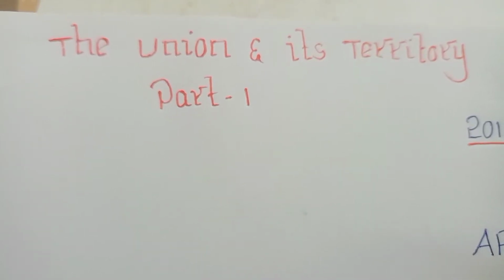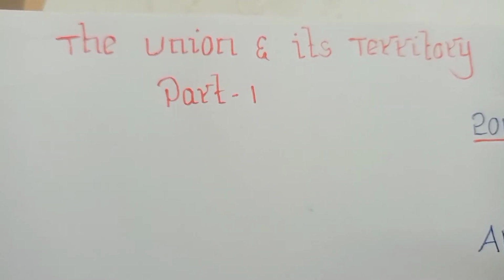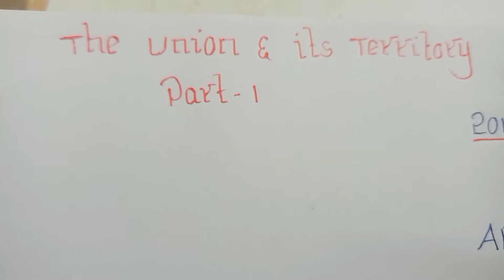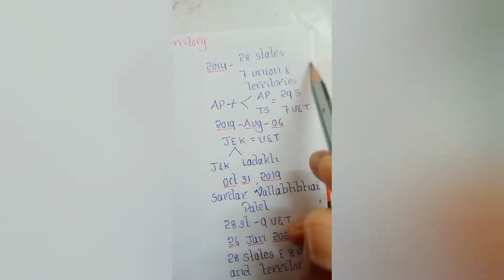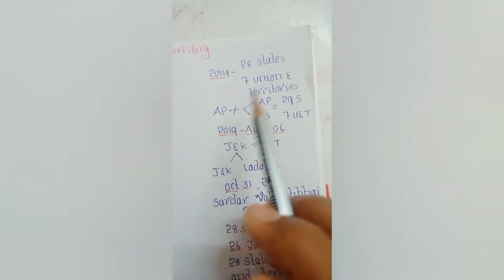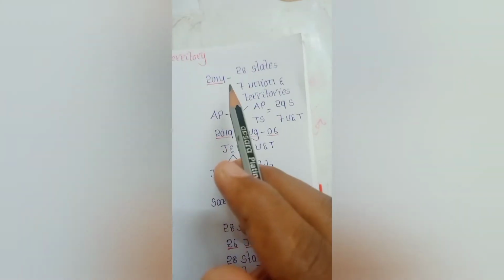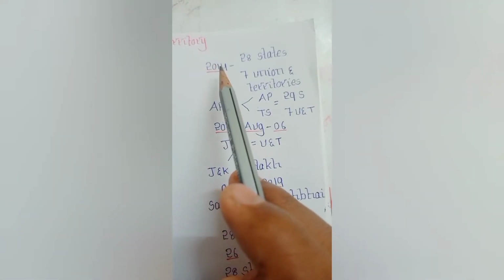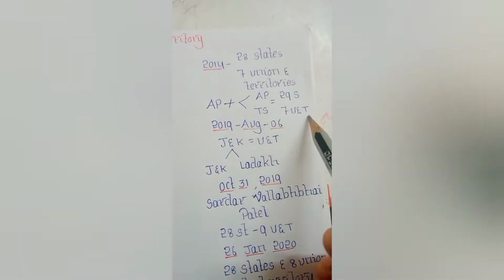In this lecture, let us discuss part 1 of our Constitution of India, the Union and its territories. First of all, in 2014, we had 28 states and 7 union territories. In 2014, Andhra Pradesh was reorganized or bifurcated into two states. A new state, Telangana, was carved out from Andhra Pradesh. That means post 2014 we had 29 states and 7 union territories.